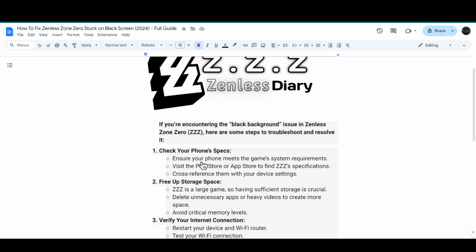For that, you have to ensure that your phone meets the game's system requirements. Then you have to visit the Play Store or the App Store that you are using, find the Zenless specifications, and then cross-reference them with your device settings.